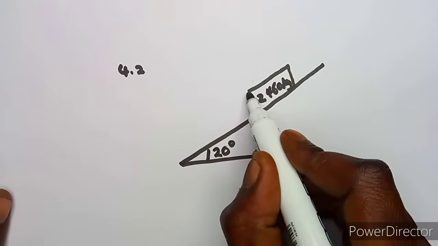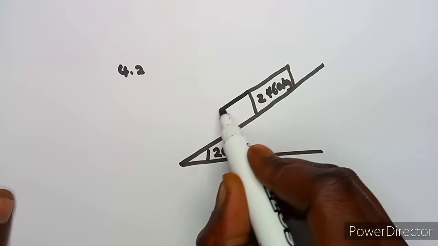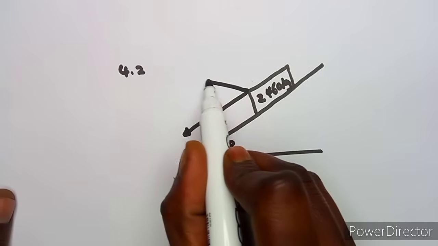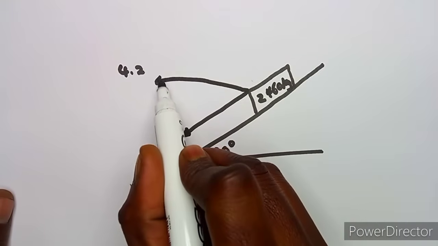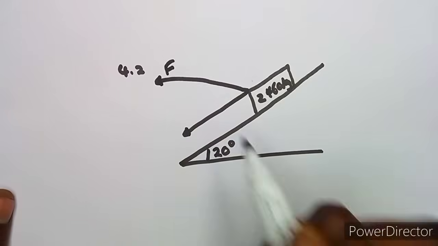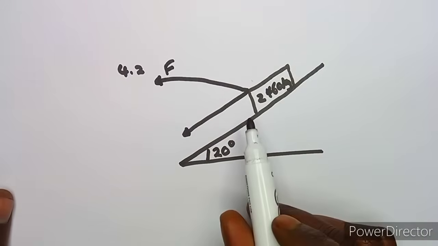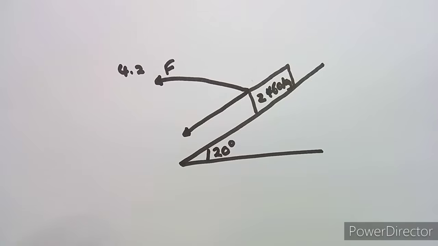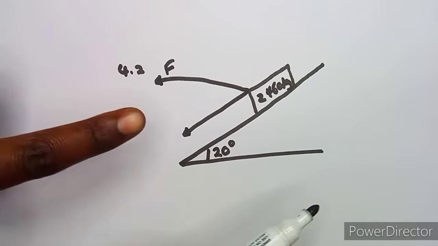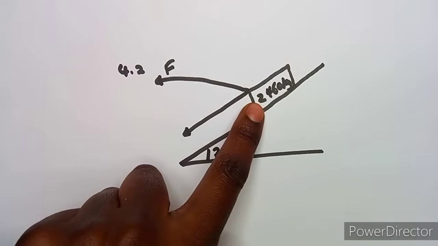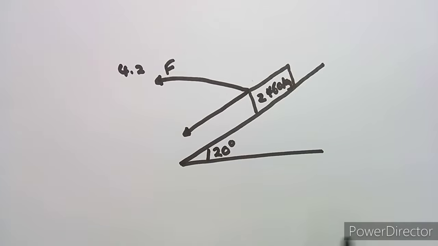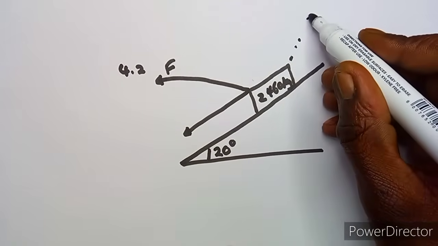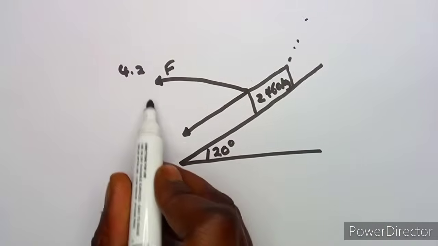For it to be able to go down, there is a force F pulling this way. Take note, there are so many ways of presenting this diagram. There's a question which will ask you when it is pushing upwards, and the arrow will be facing this way. Or it can be pulling up, and the arrow is going to be like this. But this one is pulling down, so it is going to be like this.